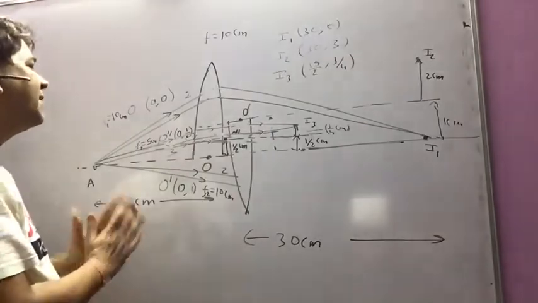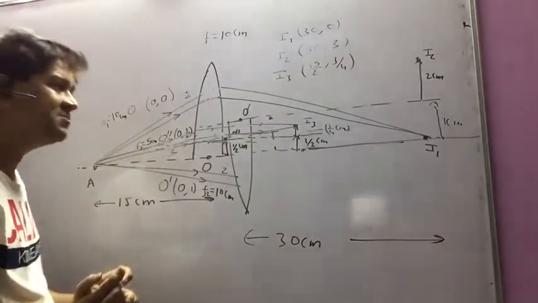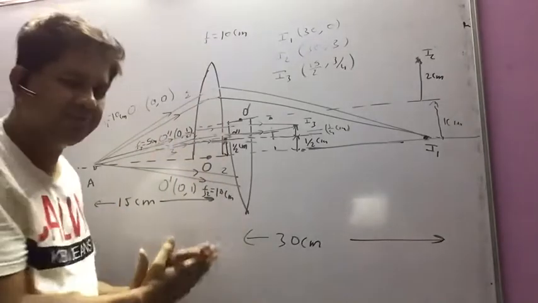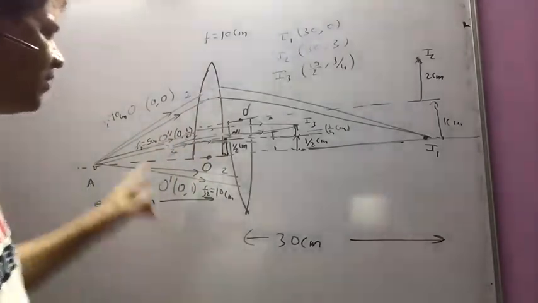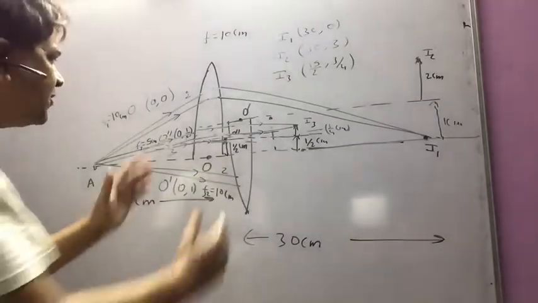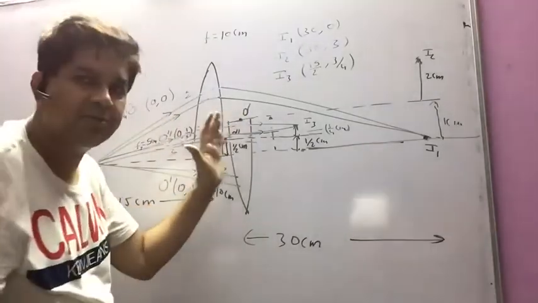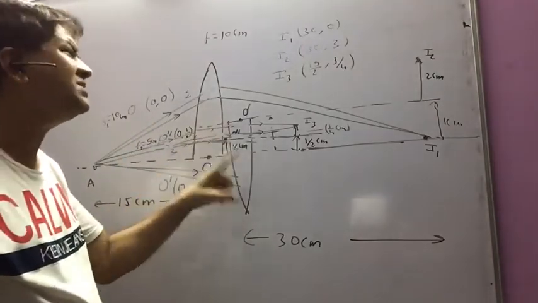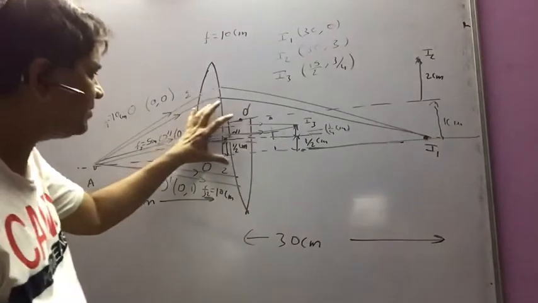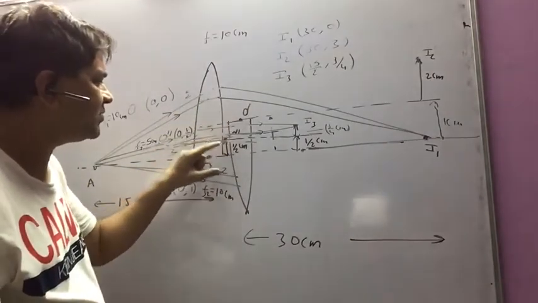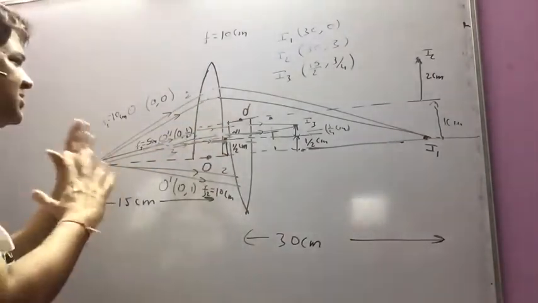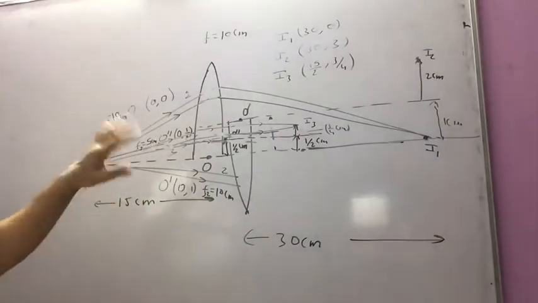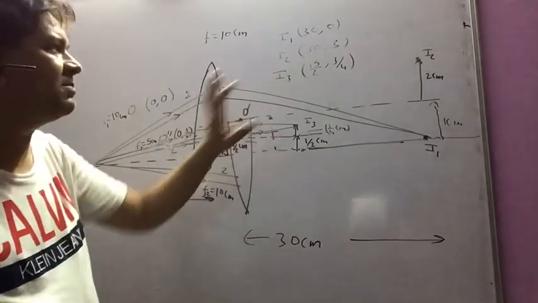And for the refraction by both the lenses, it's important that when both the lenses are refracting, the focal length becomes half. Using the combination of lenses, 1 by f is 1 by f1 plus 1 by f2. So for this combination, when the refraction is taking place by both the lenses, the equivalent focal length is half. And at the same time, the optical center of that combination is midway between these two points, so you can say at height 1 by 2 centimeter. So corresponding to these three refractions, there are three lenses, two of the same focal length, but the third one of different focal length, 15 by 2.